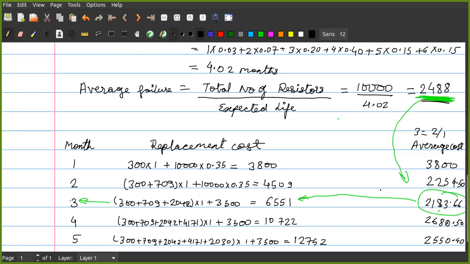If you ask me, 99% of cases you will get group replacement at some period of time. But you must know this, because if you go for an interview and they ask you a question about this, then you should know this. The reason for going for group replacement is the average cost is less. Is it understood?